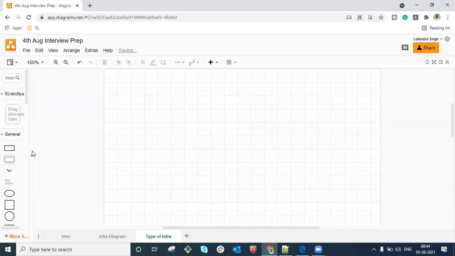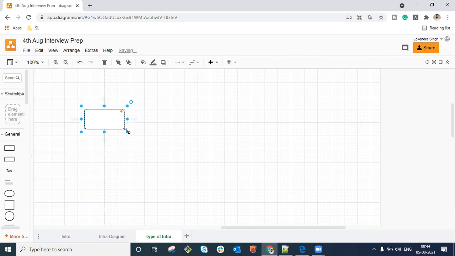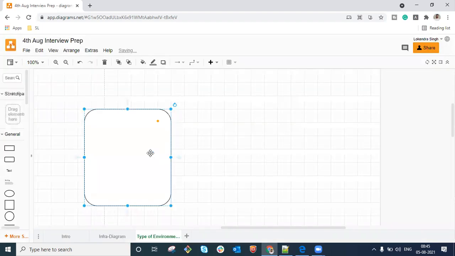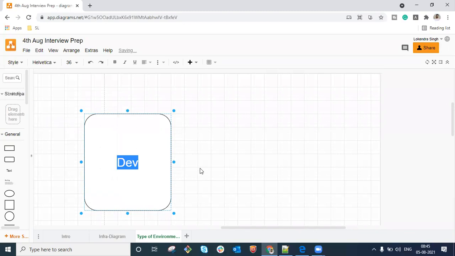So guys, when we talk about type of infrastructure, there are different types of components available. There are different types of environments, or rather than calling it infra, we should call it environment. The very first is known as dev. It means all the developers keep working on their stuff here, right?